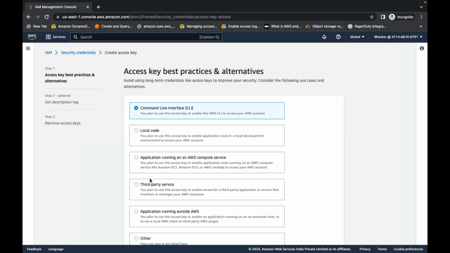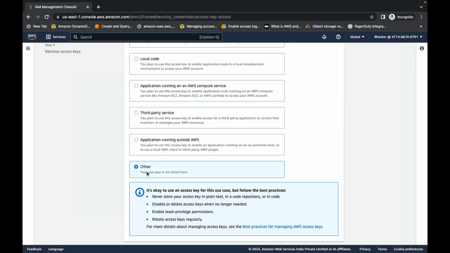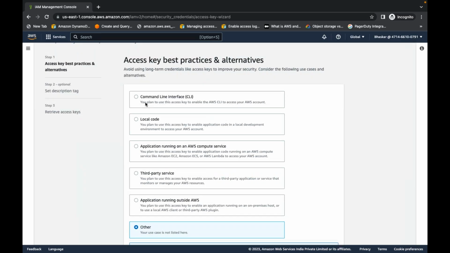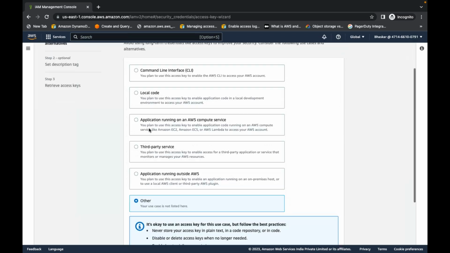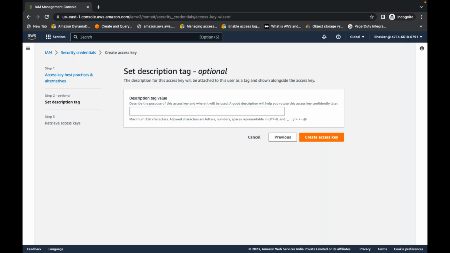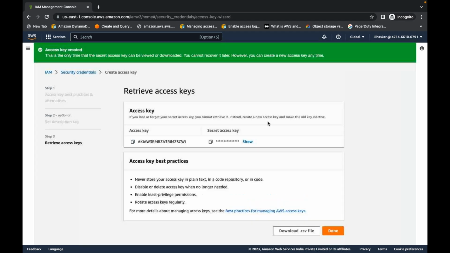He can select CLI or anything like Other. If the use case for these access keys and secret keys is not listed here, you can select Other and click on next. You can give some description or let me generate directly.